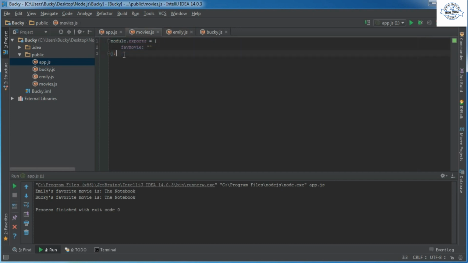So again, for performance and memory, it's a lot faster, a lot more efficient, but obviously, as you can tell, in some applications, this isn't the behavior that you want. So if you do, then go ahead and use this style, but in the next tutorial, what I'm going to show you guys how to do is make something called object factories, and essentially what that does is it gives Emily and Bucky their own copy of this module.